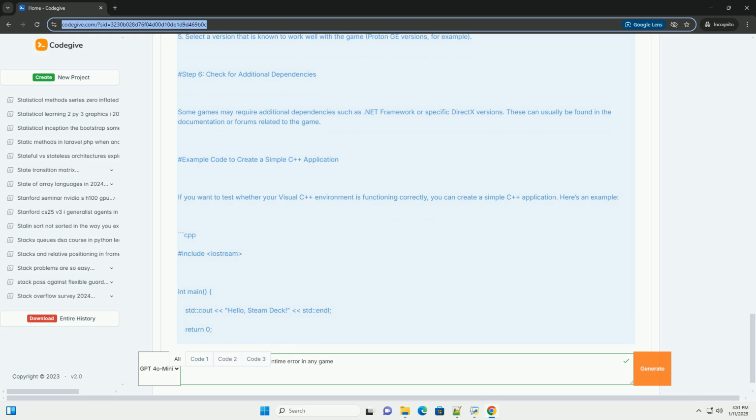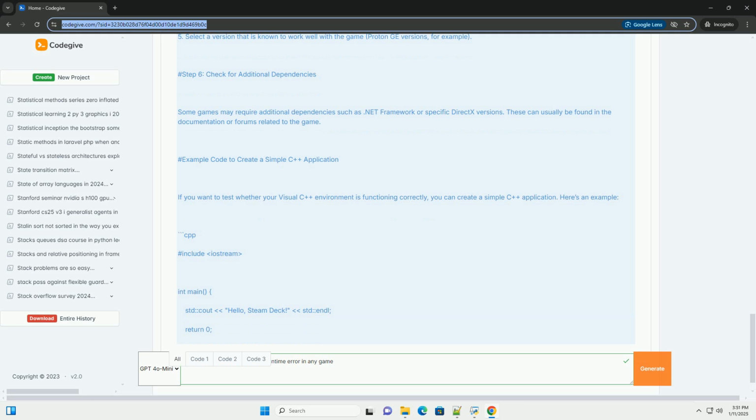Step 3. Install the required Visual C++ redistributables. Most games require specific versions of the Visual C++ redistributable. Here's how to install them. 1. Switch to desktop mode. Press the Steam button. Navigate to Power, switch to desktop. 2. Download Visual C++ redistributables.